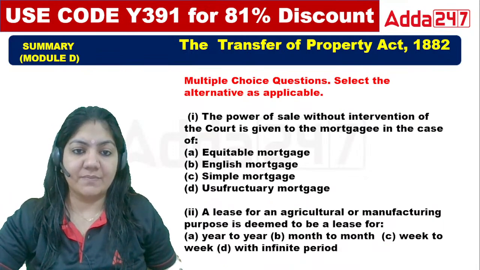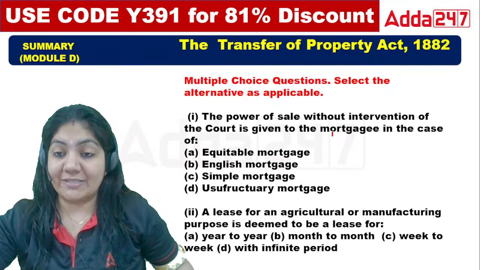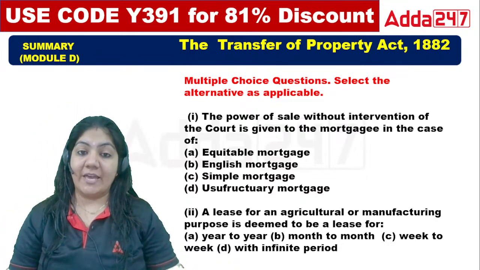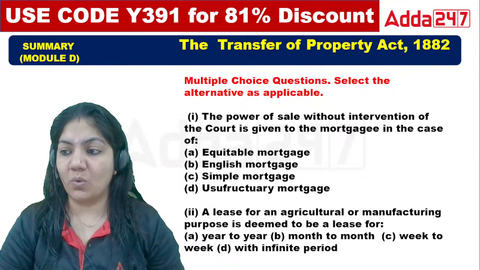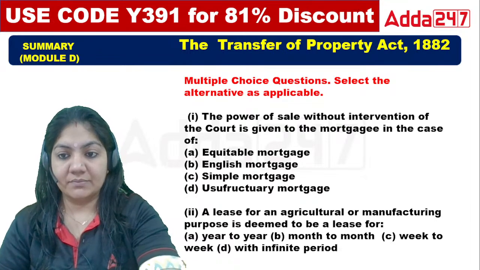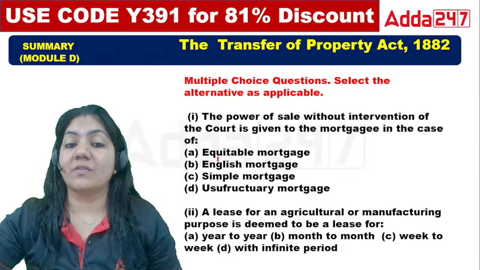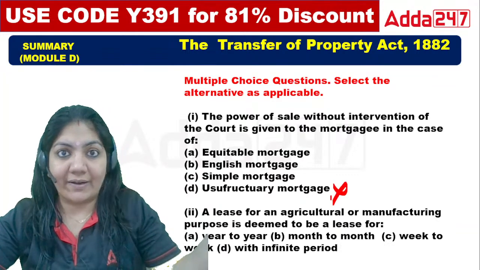The first question: the power of sale without intervention of the court is given to the mortgagee in the case of what? Equitable mortgage, English mortgage, simple mortgage, or usufructuary mortgage? Tell me class, what will be the right answer? In usufructuary, the mortgagee cannot sell because the mortgagee can use the rent and profit.